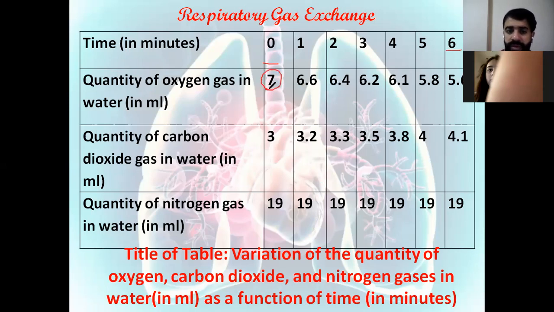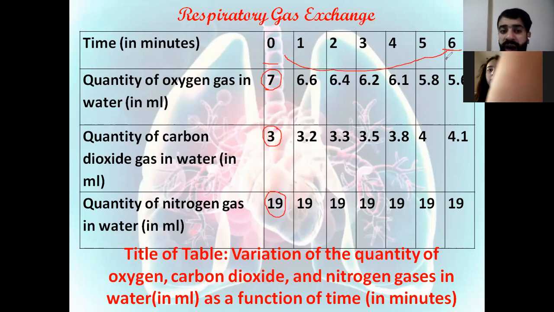Also, the quantity of carbon dioxide was 3 at the beginning. Also, the quantity of nitrogen was 19 at the beginning. So at time 0, or at the beginning of the experiment, the quantity of oxygen was 7, that of carbon dioxide was 3, and that of nitrogen was 19. As time increases from 0 to 6 minutes, what happened for the quantity of oxygen?